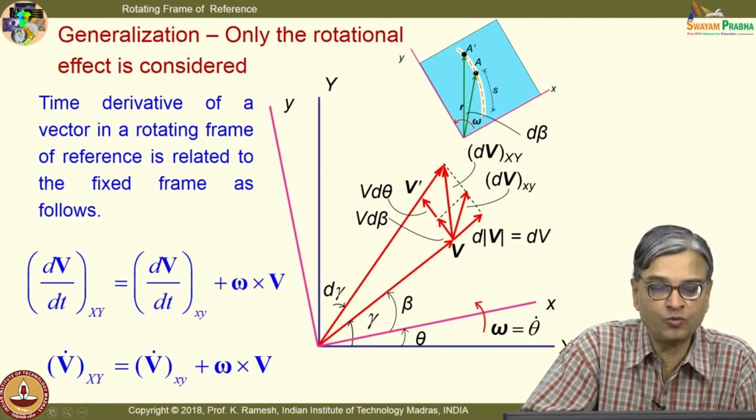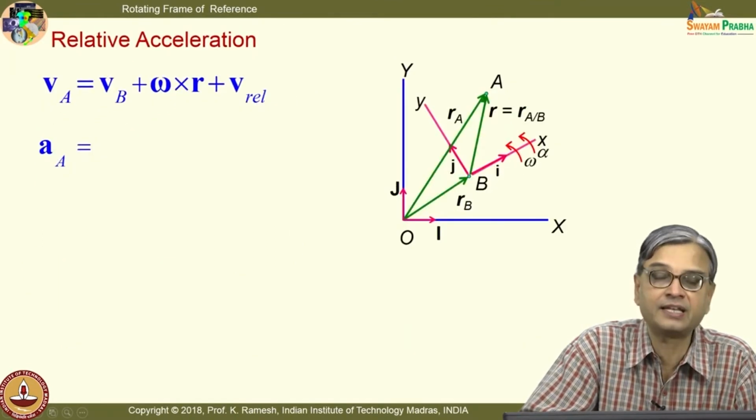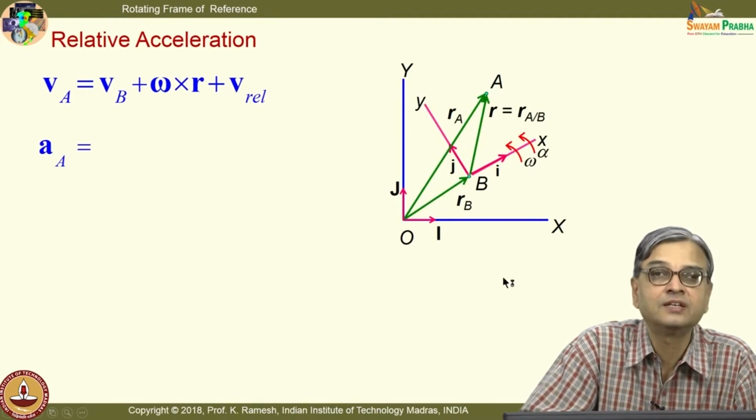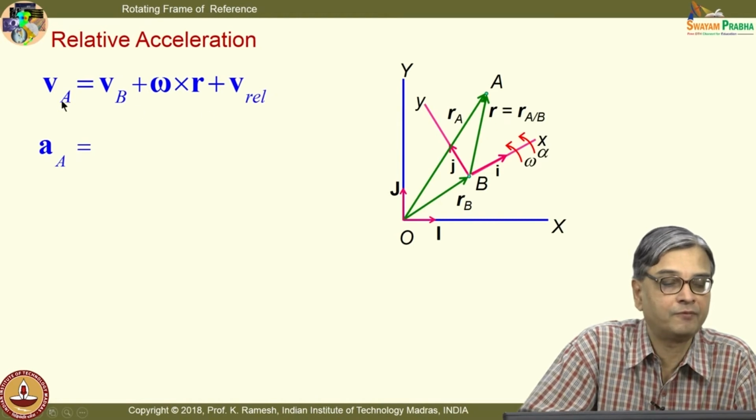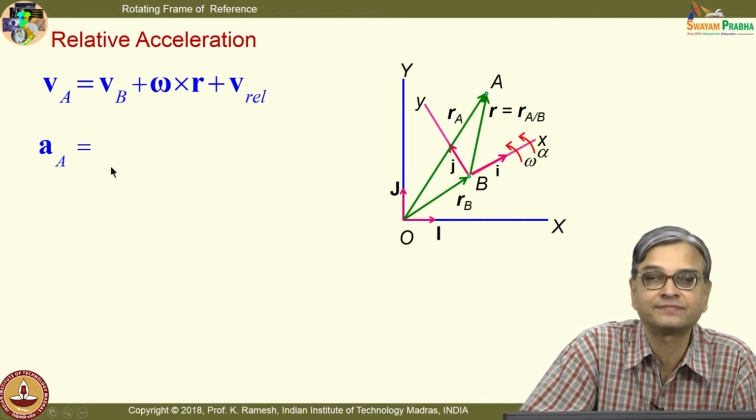Let us now move for developing the acceleration. We start with the expression for velocity. We have velocity A equal to Vb plus omega cross r plus V rel. So, I have to essentially differentiate this and get the acceleration.